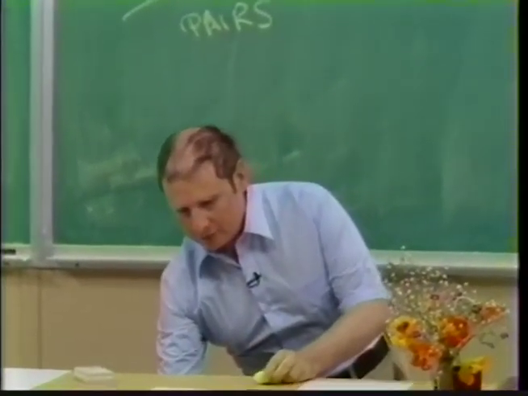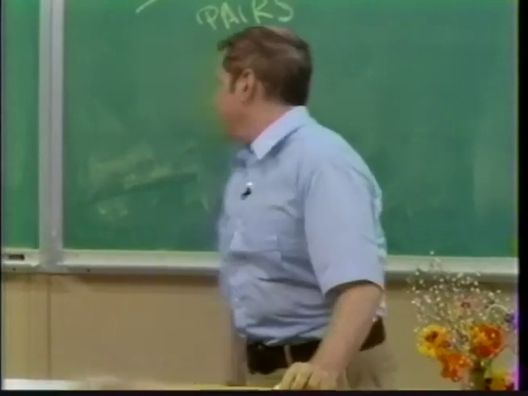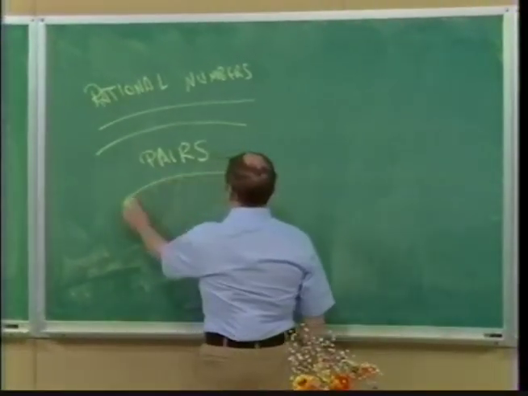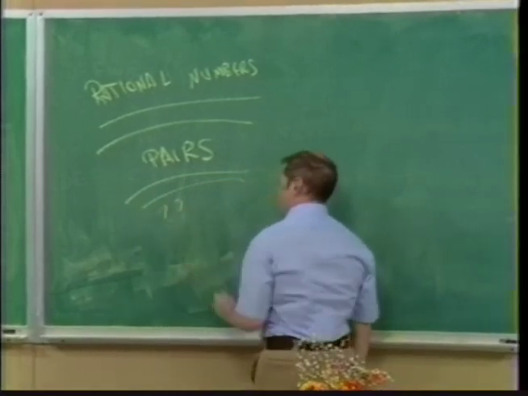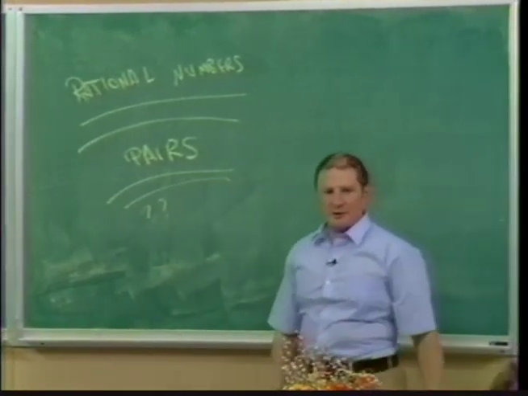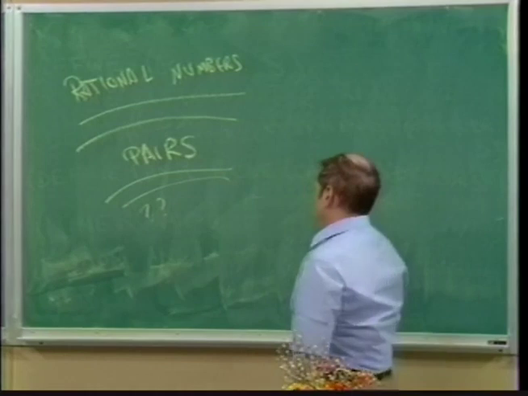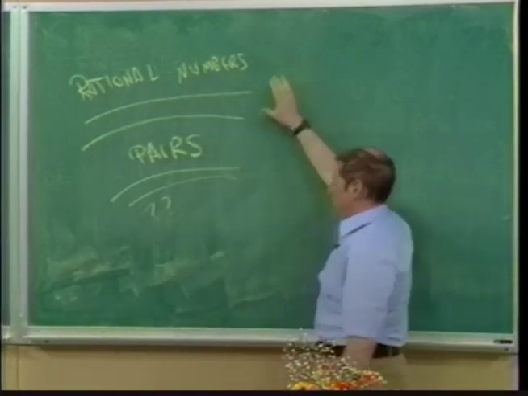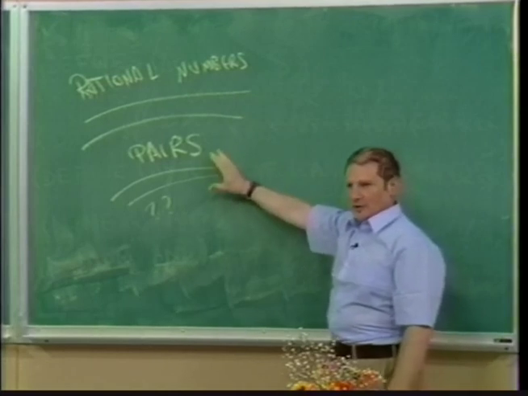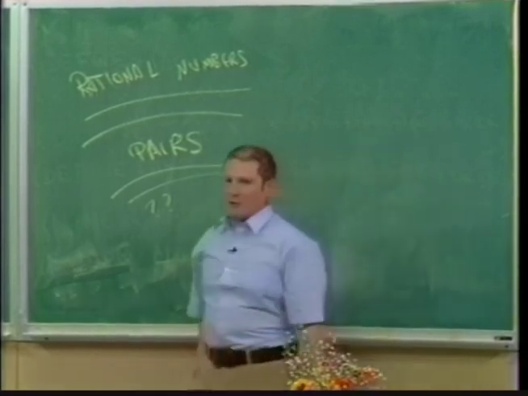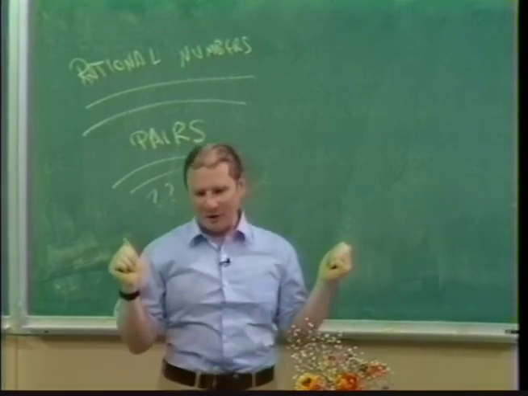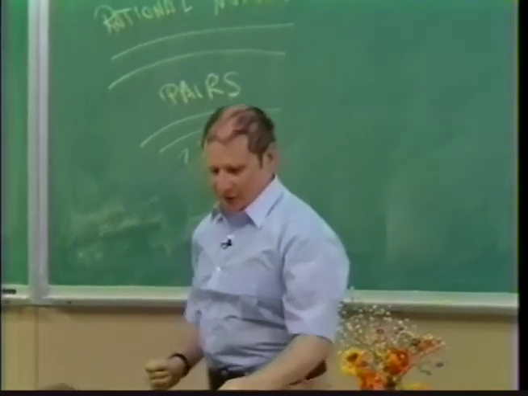Well, to drive that home, let me really scare you and show you what we might build pairs in terms of. What you're going to see is that we can build rational numbers and line segments and vectors and all of this stuff in terms of pairs. And we're going to see below here that pairs can be built out of nothing at all. Pure abstraction.